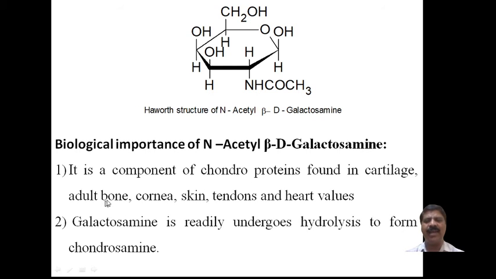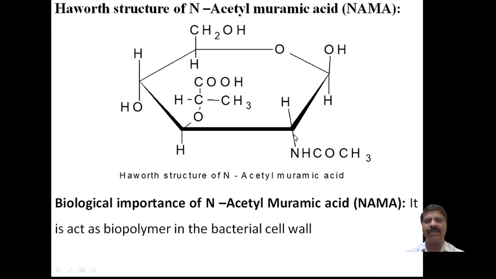Both are present in adult bone, cornea, skin, tendons, and heart wall. Galactosamine is readily hydrolyzed to form chondrosamine. The biological importance or function is the same for beta D glucosamine and N-acetyl beta D galactosamine.